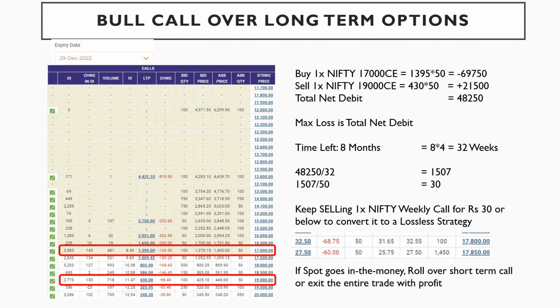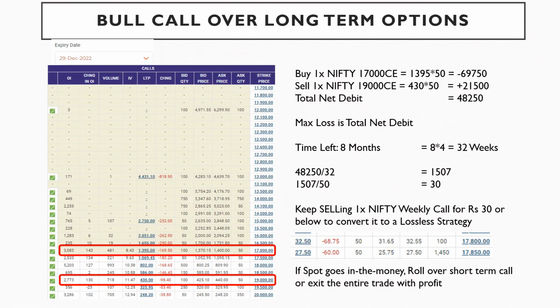So for one lot, to acquire and hold it, we are just investing 48,250 rupees. For any other covered call, whether a cash-holding big boy covered call or a standard covered call, you need to invest lakhs of rupees, at least 2 lakhs or above. The big boy covered call, as we discussed, is 5 lakh to 10 lakh, but here you can hold a position with just 48,250 rupees. It is a poor man's covered call, I can say like that. One can easily hold this, and the max loss is the total net debit. Time left is, let's say, 8 months.